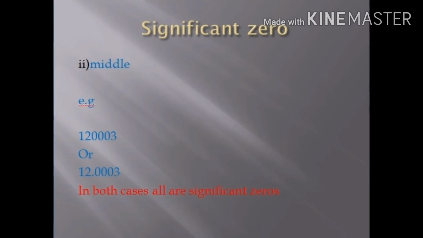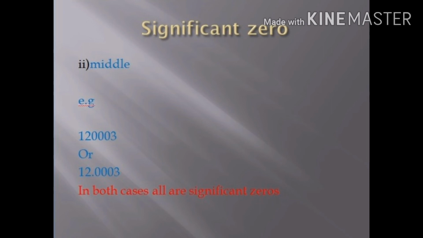Next, if the zero is in the middle. I have also shared examples of middle zeros, for example, 1230003 and 112.0003, with decimal point and without decimal point. In both these cases, the zero will be significant if it is in between any digits, with or without decimal point.